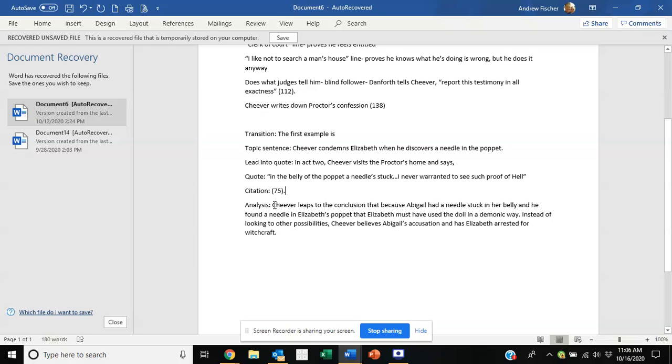Every student could write the same character analysis using the same character and the same quote, but the analysis is what makes the paper different from everybody else's, because it's how you explain it that is so important. So this is an example of my analysis.